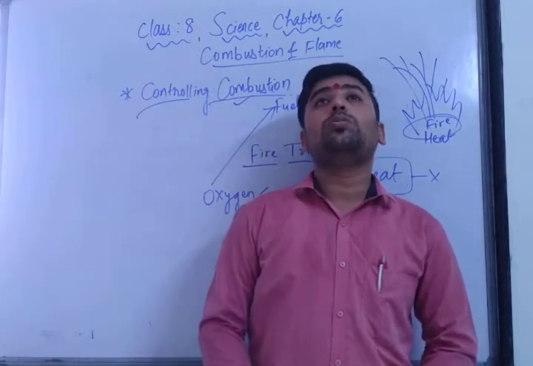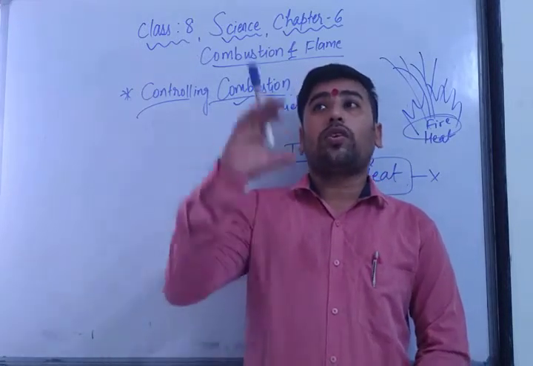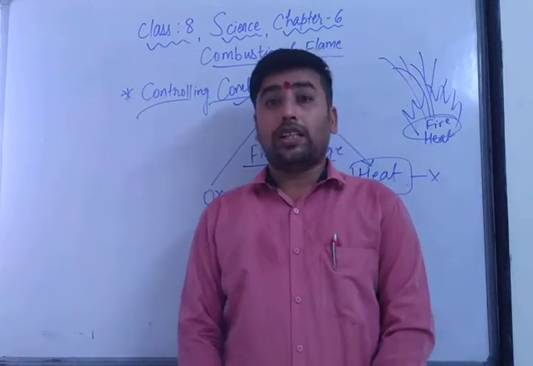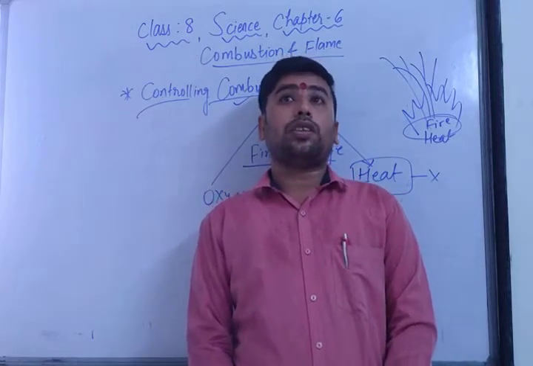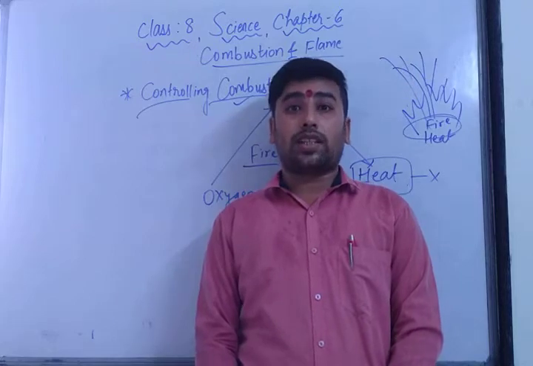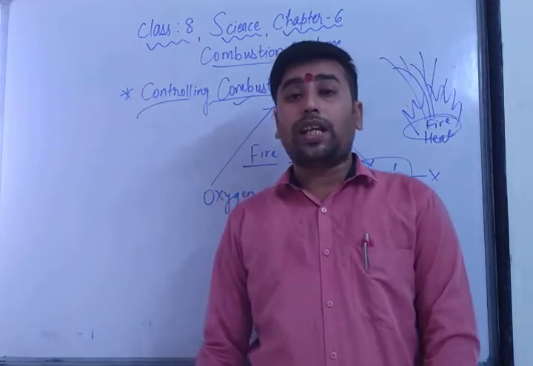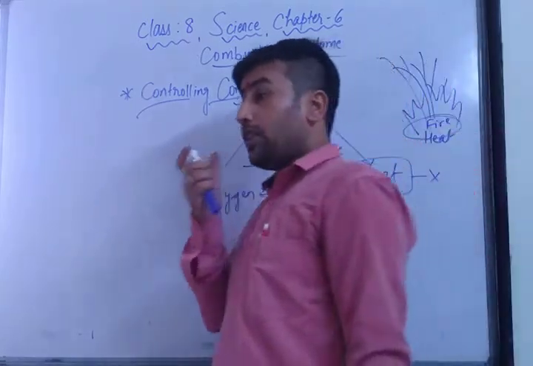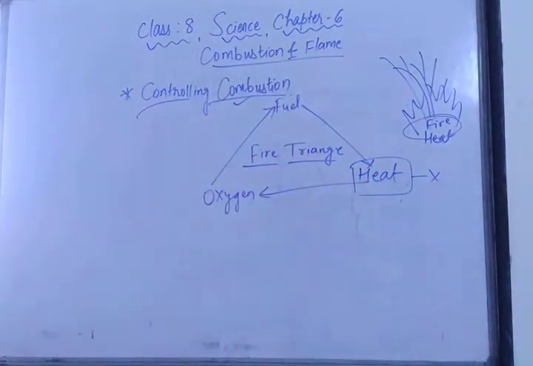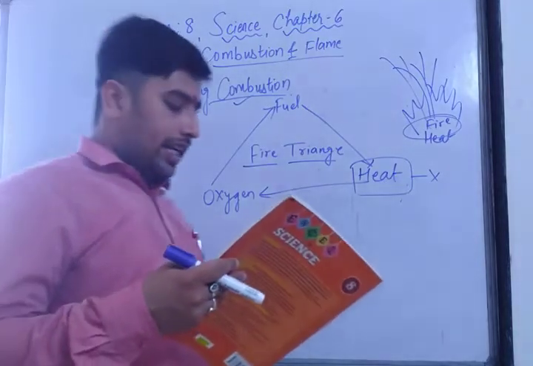You may have seen in your schools there is one red colored fire extinguisher box. It is very much necessary. Whenever a fire is caught, at that time we must use that fire extinguisher. So remember, dear students, all these 4 types of fire extinguishers are used in different ways depending on how the fire is caught: either with the help of wood or cotton, with the help of liquids, or any other fault of electrical wires. At that time we can use these fire extinguishers.